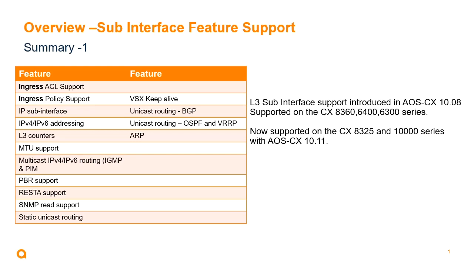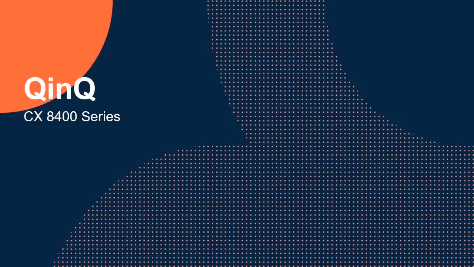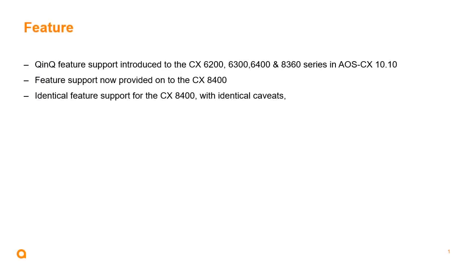And the next feature we have for feature parity support across platforms is Q&Q for the CX 8400 series. So this is just a quick summary, so you're aware that we now have feature support on the 8400. If you're familiar with AOS-CX, you'll be familiar with the fact we introduced Q&Q feature support on the 6200, 6300, 6400 and the 8360 CX series as of AOS-CX 10.10.